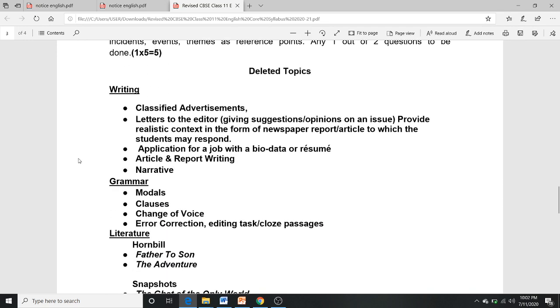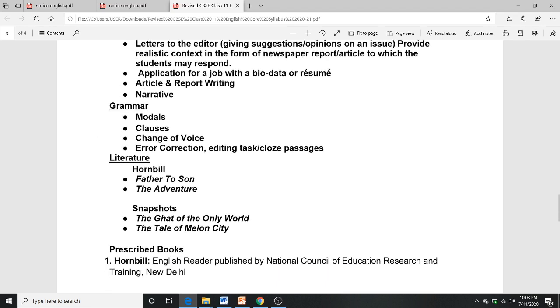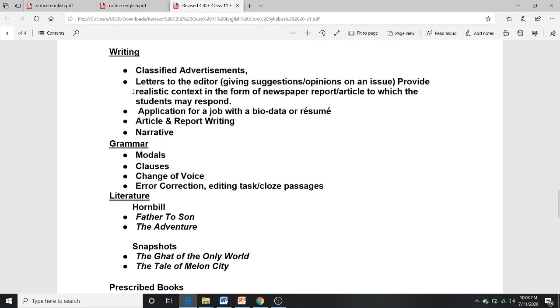But due to the COVID pandemic, you all know that the syllabus has been reduced. What was in the previous syllabus? They are like this, but those are not in your syllabus now; they have been reduced. In grammar: modals, clauses, change of voice, error correction. In writing: classified advertisement, letter to the editor, application for a job with a biodata or resume, article or report writing, narrative.